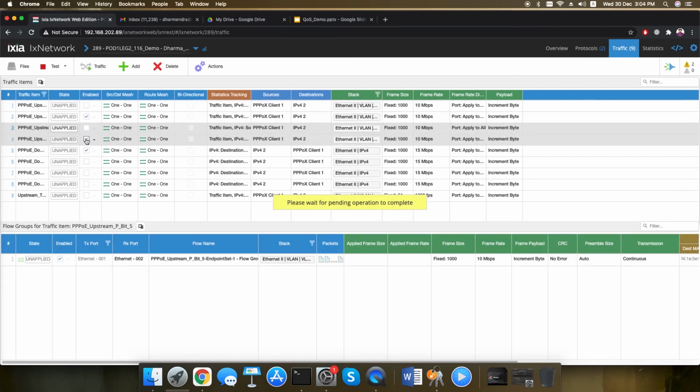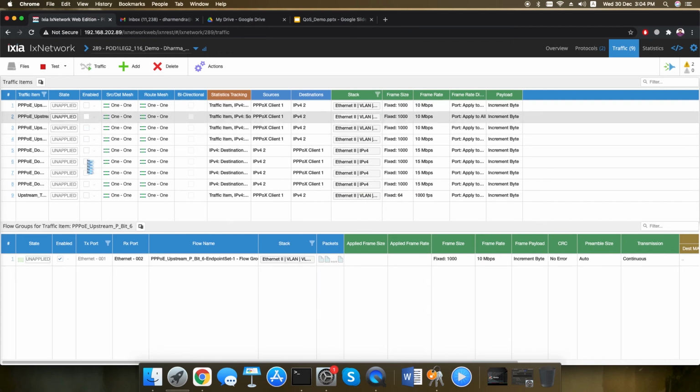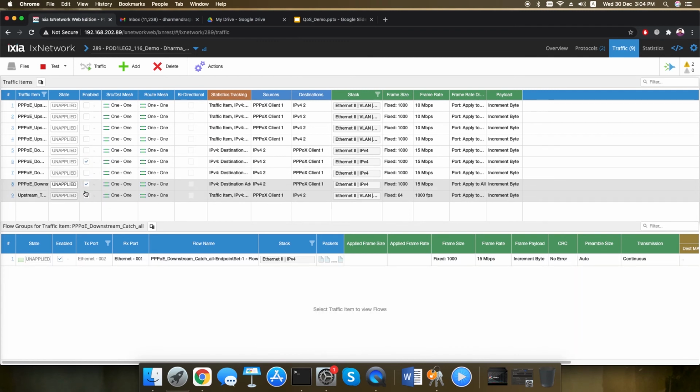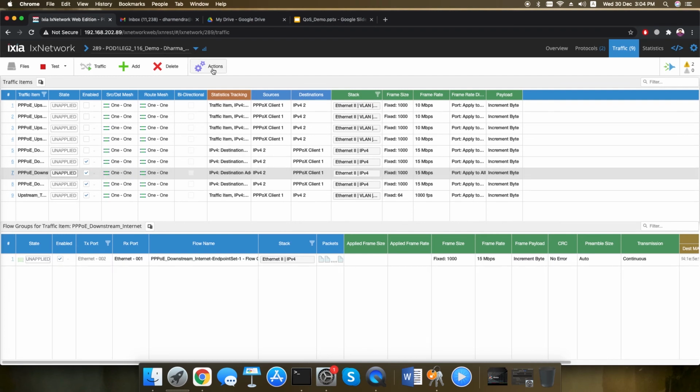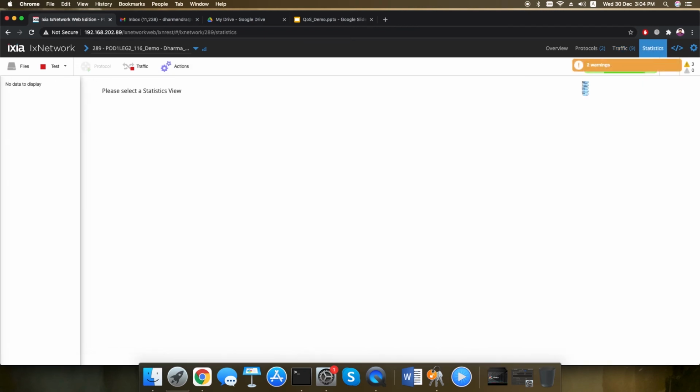Now let's enable the downstream traffic, where 4 different streams are there for 4 different sources. It's a simulation of VoIP source, VOD source and different web server traffic. Now that we have started the downstream traffic, let's look at the rate at which the different traffic streams are shaping.